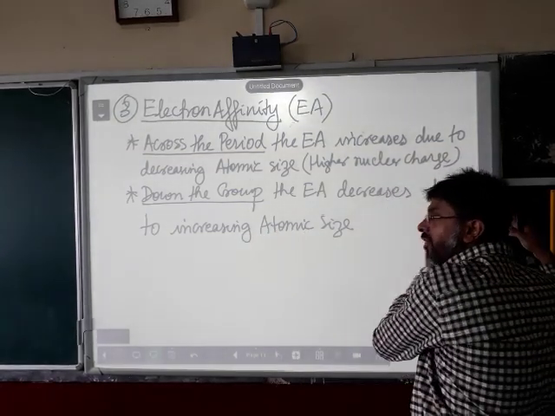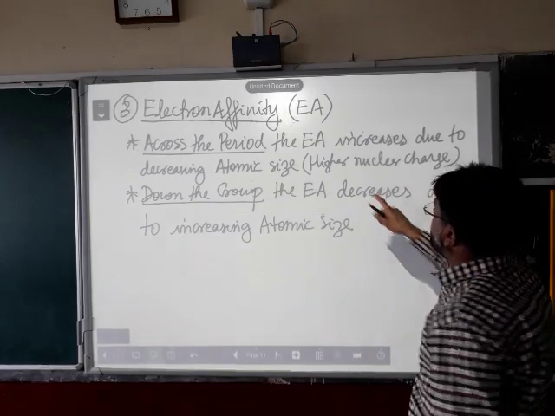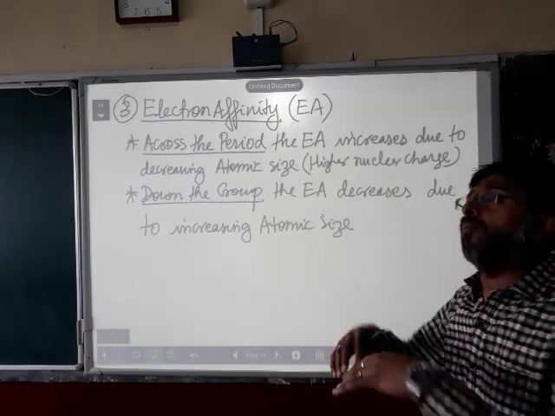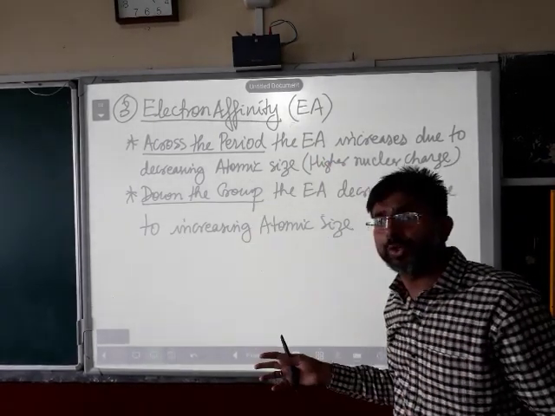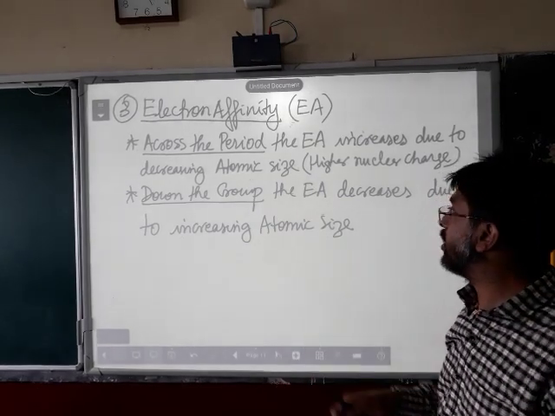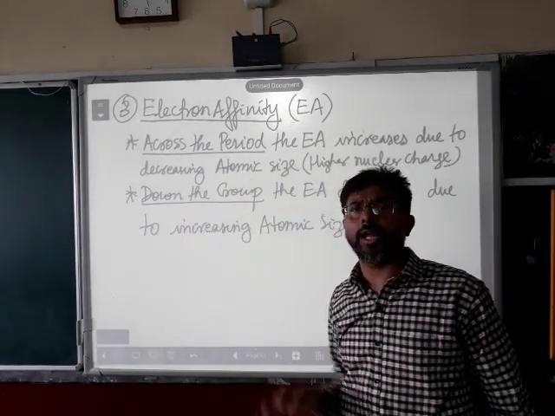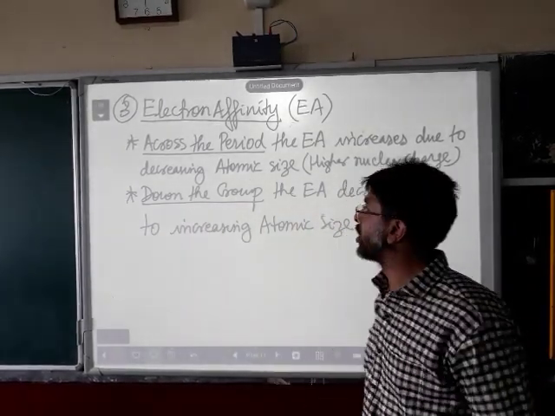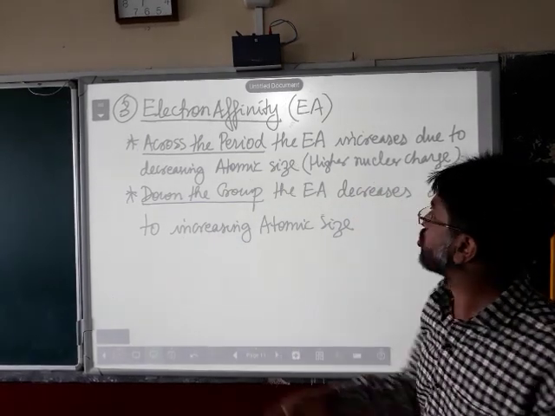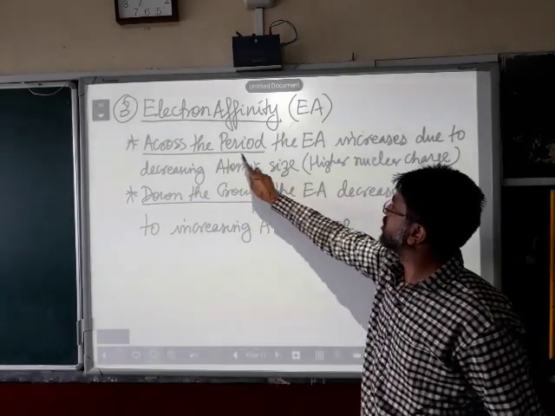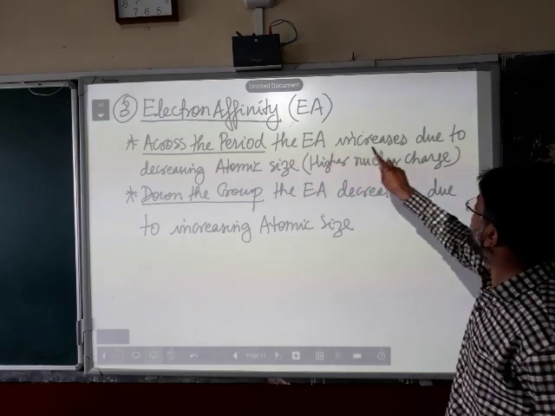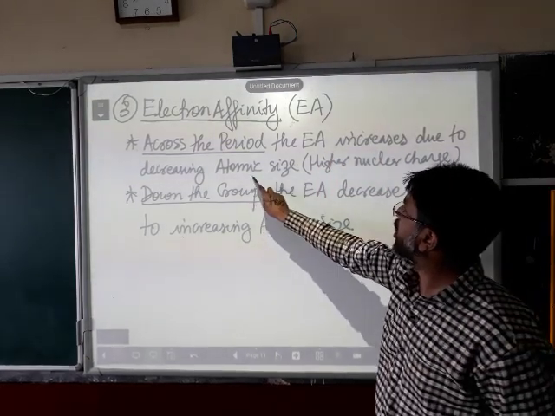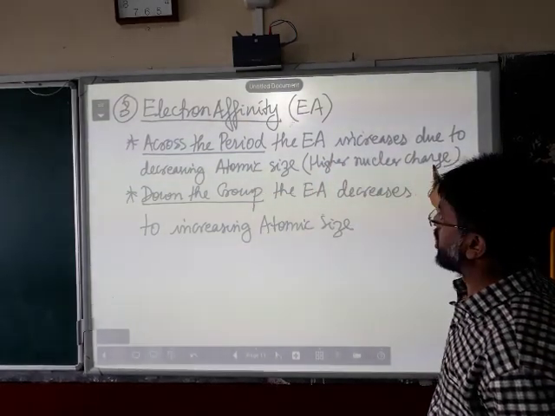When you move from left to right across the period, the number of electrons becomes more. More electrons means more energy with which they are moving round and round the nucleus. So, if you disturb those electrons by adding an electron in the valence shell, the energy liberated will be more. So please keep in mind, across the period, the electron affinity increases due to decreasing atomic size and higher nuclear charge.